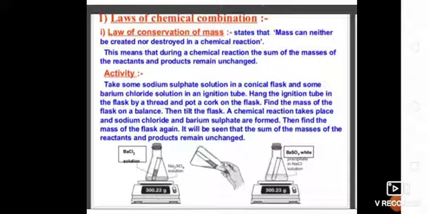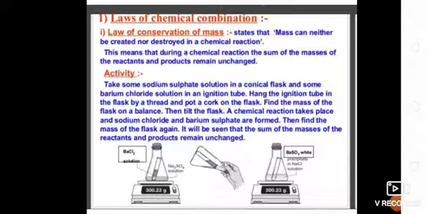Activity: take some sodium sulfate solution in a conical flask and some barium chloride solution in an ignition tube. Hang the ignition tube in the flask by thread and put a cork on the flask. Find the mass of the flask on the balance. Then tilt the flask, a chemical reaction takes place and sodium chloride and barium sulfate are formed.